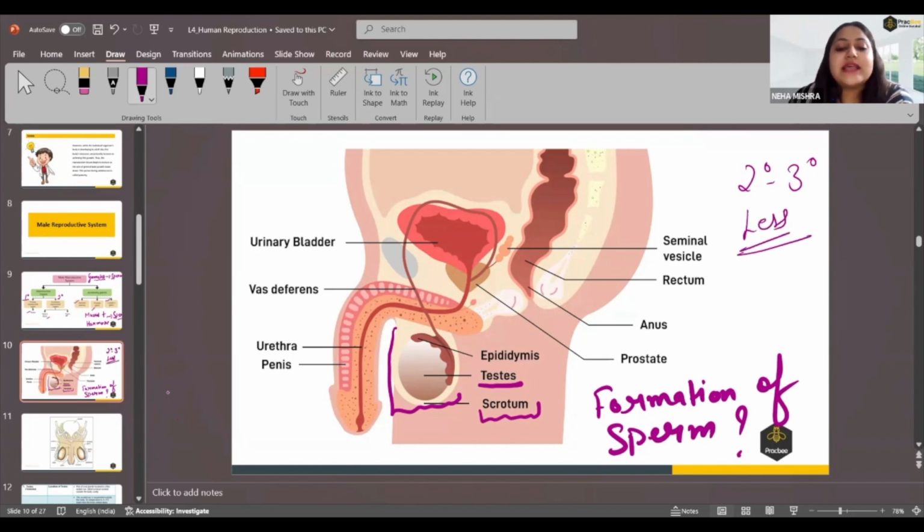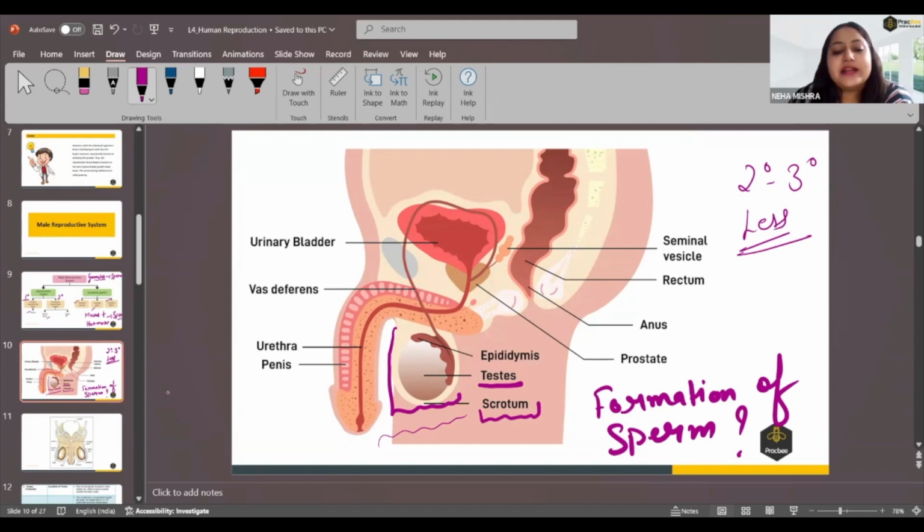And hence, this abdominal part of the male has a 2 to 3 degree lower temperature, which helps in the production of the sperm. They will also be very speedy and movable so that they can reach the target point for the reproduction process. So this is why the testes are stored in this tissue, which we call the scrotum.